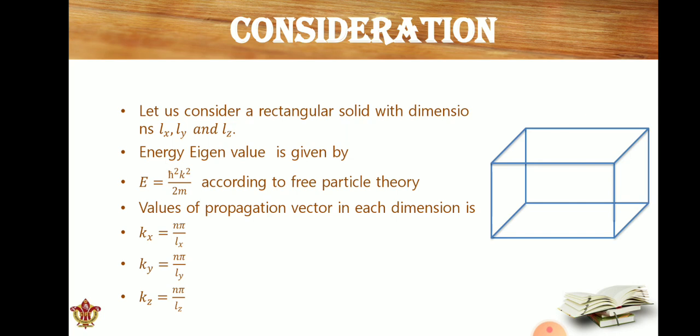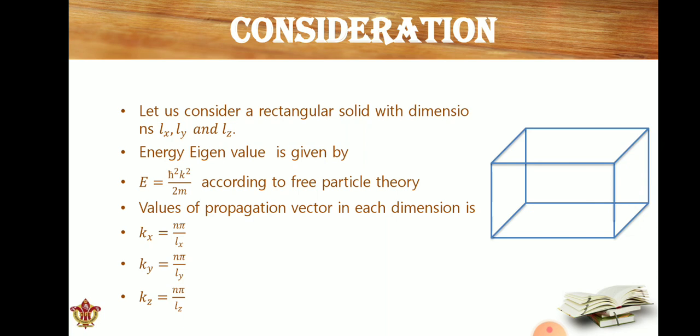So let us have a rectangular solid of dimensions Lx, Ly and Lz. The energy eigenvalue according to quantum mechanics is given by E is equal to h cross square k square by 2m, or according to the free electron theory, it is also the equation for the energy of the particle. The propagation vector, propagation constant or wave number, are the same quantity, different words for that.